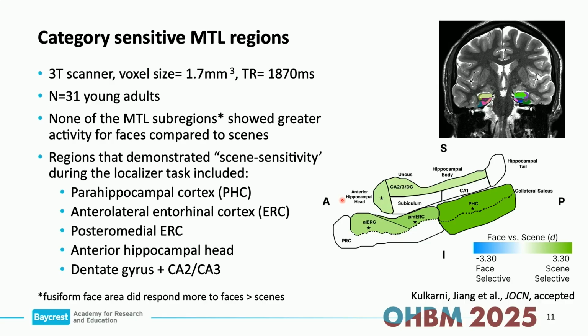We wanted to now look within those regions during the associative inference task. Do those regions show specific activity patterns that are for scene associations versus face associations, or do we see sort of a domain general response in these regions?